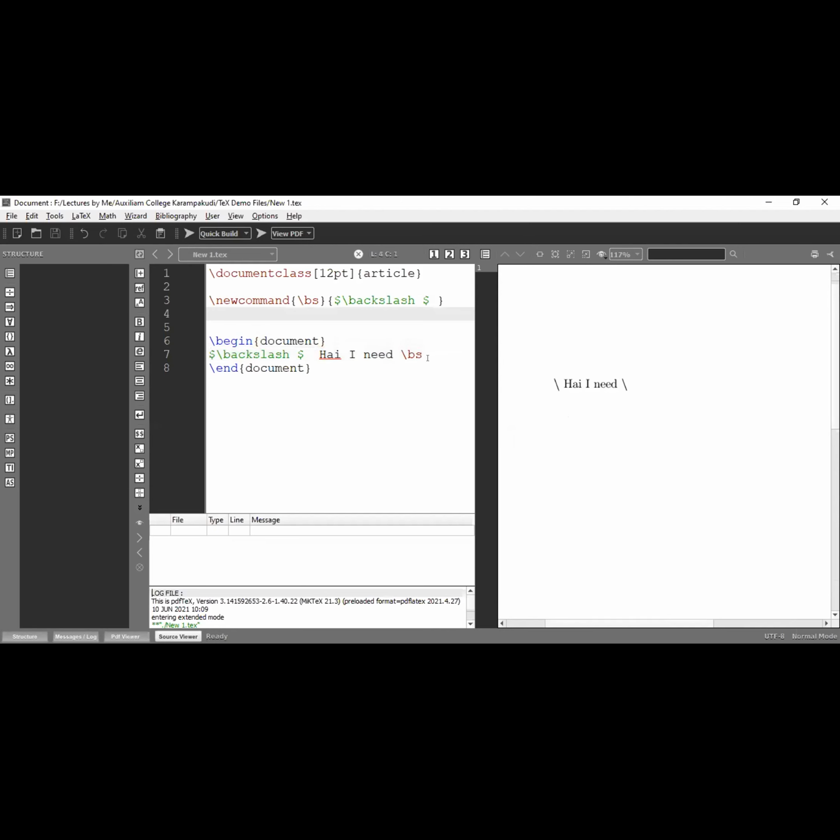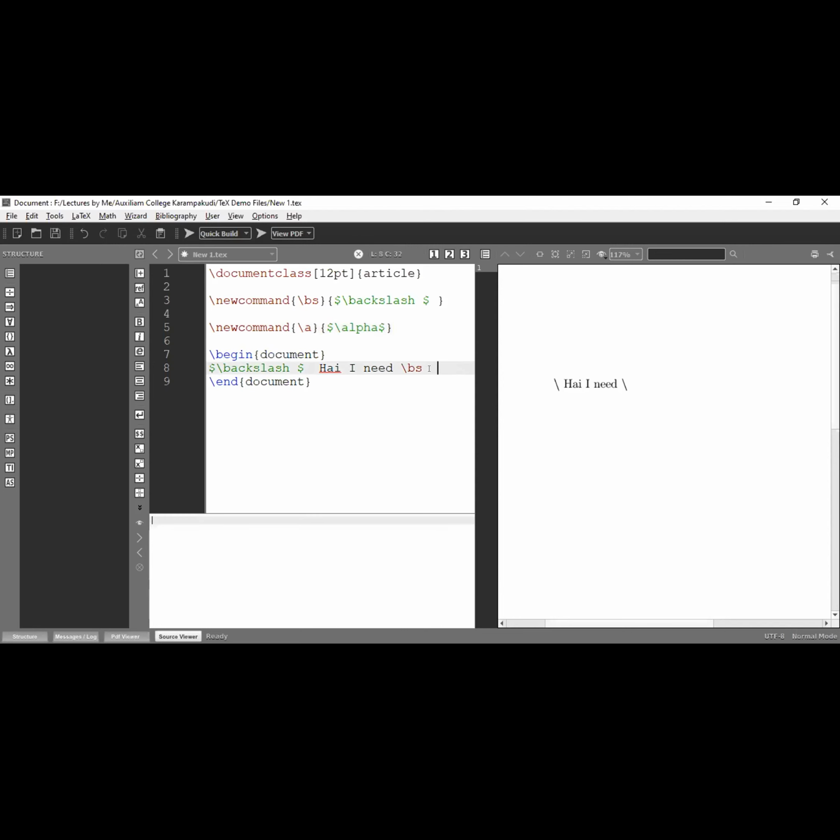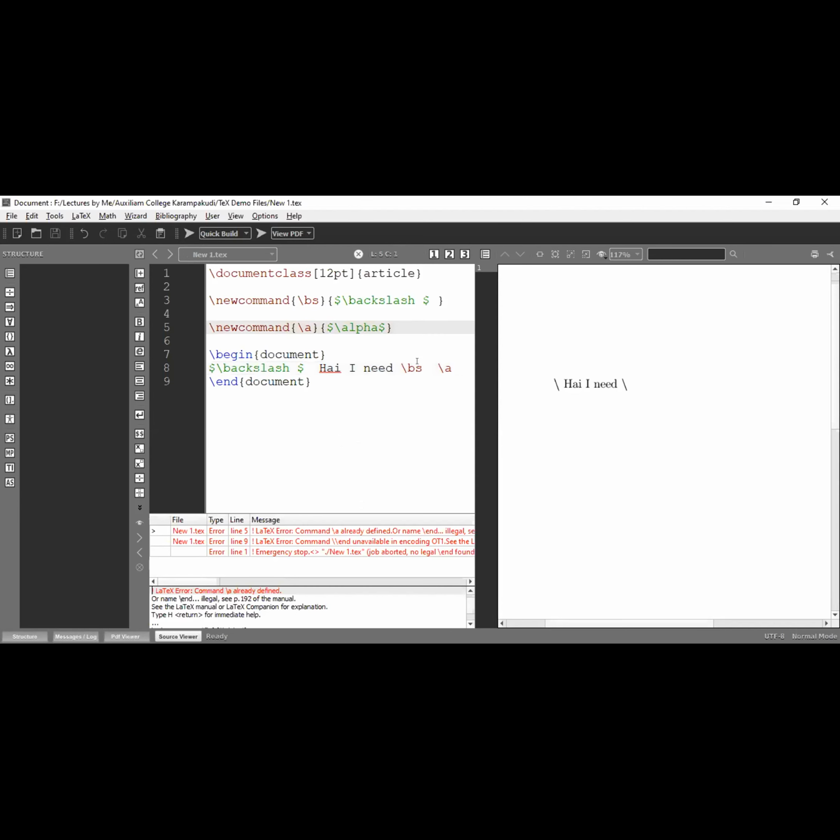Similarly, we may define some other command. Suppose I'm going to type another command, new command backslash A. I'm going to type only backslash A for alpha. For alpha, within dollar signs, I'm typing alpha. Then I'm using only backslash A. Now I'm going to run this file. A is already defined.